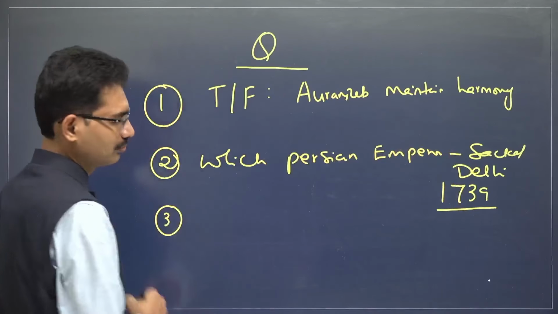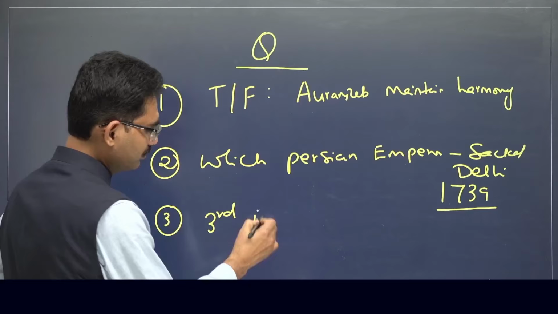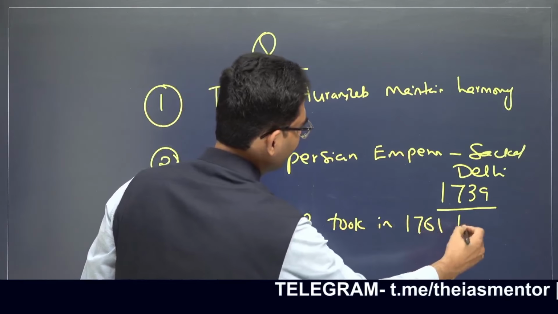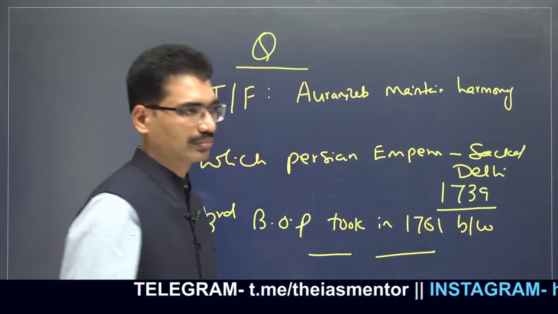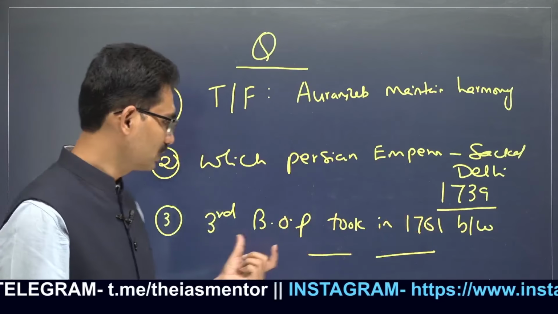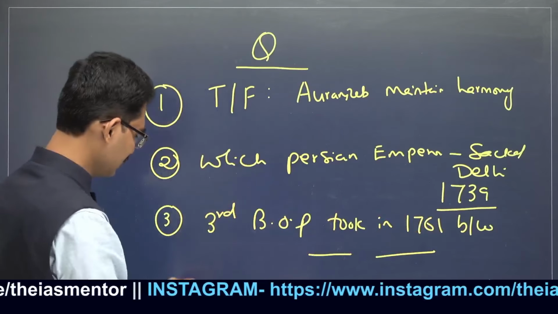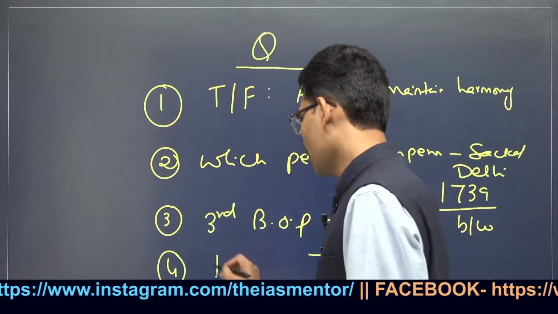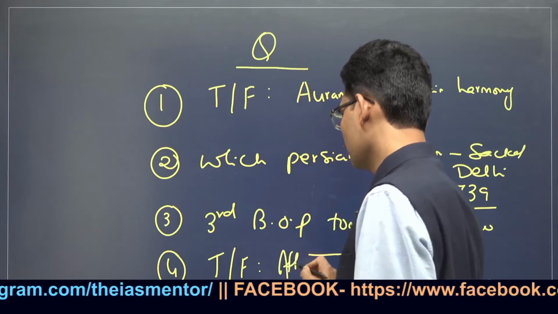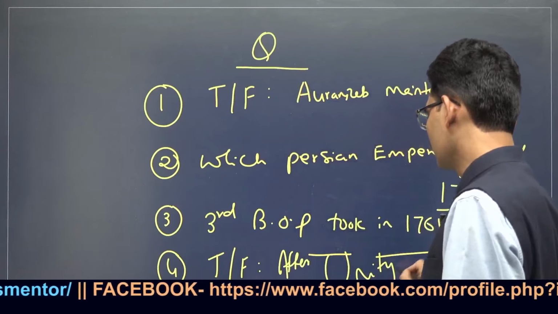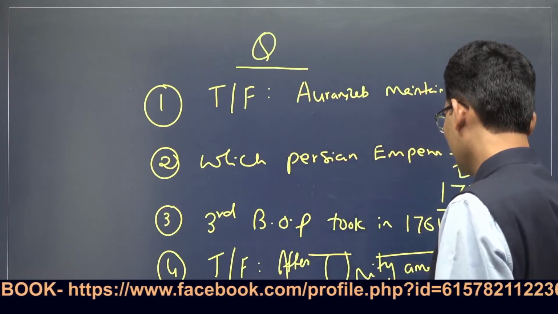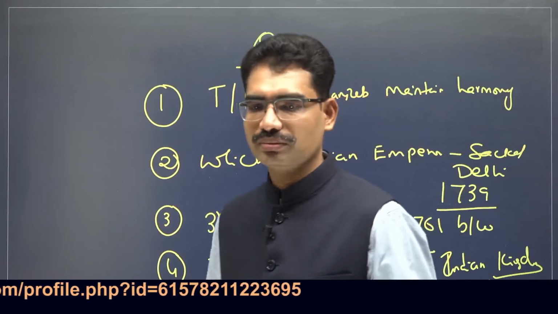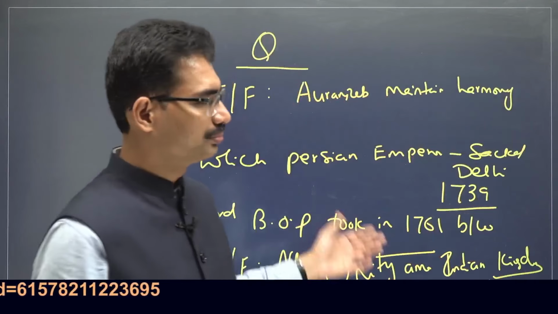Third one, the Third Battle of Panipat took place in 1761 between, who are they? Which rulers fought in the Third Battle of Panipat, 1761? Next, true or false? After Aurangzeb, there was unity among Indian kingdoms. True or false? All right. So try to answer them.